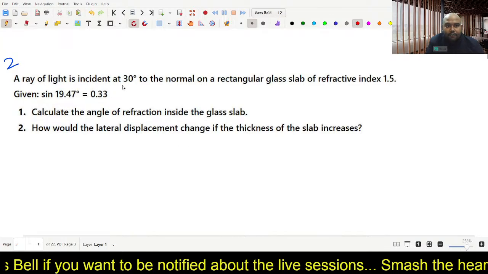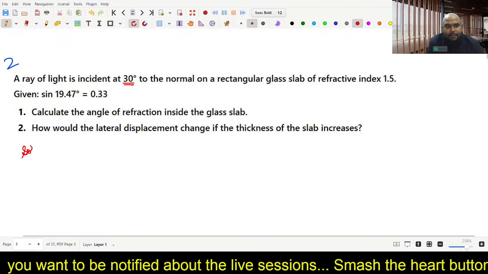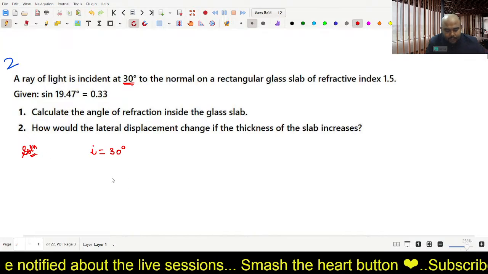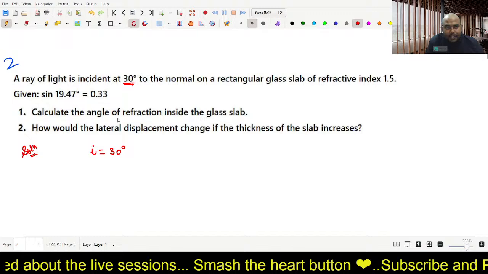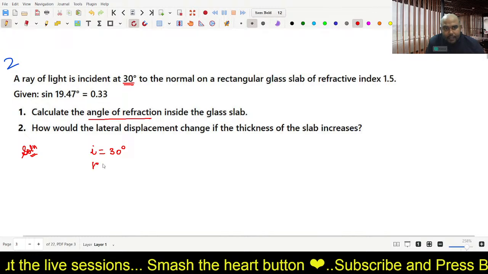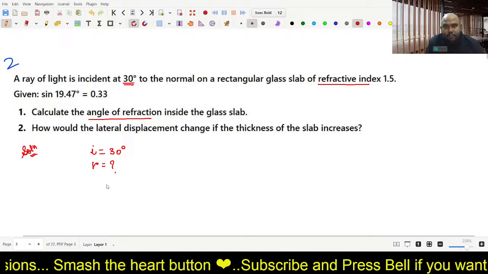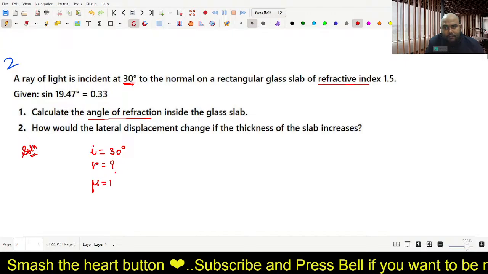So the angle of incidence is given. Very simple question. We know the angle of incidence is 30 degrees. It is given. And we have to find the angle of refraction. We don't know it. And we know the refractive index of the glass. It is 1.5.